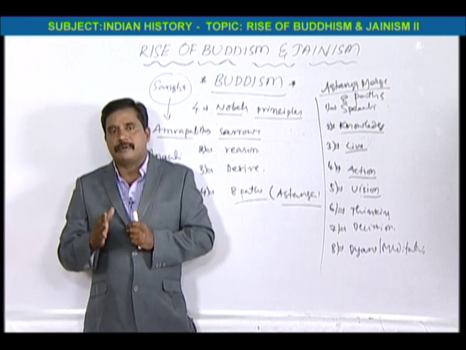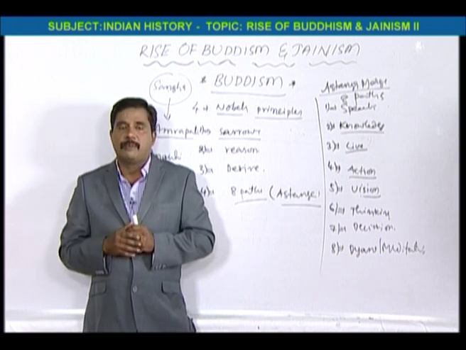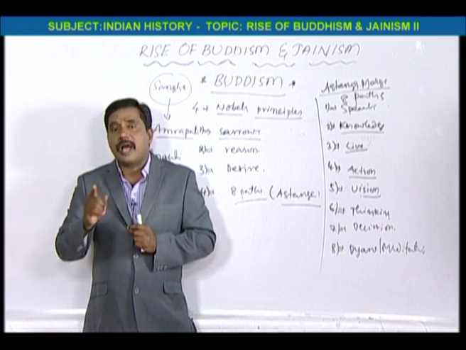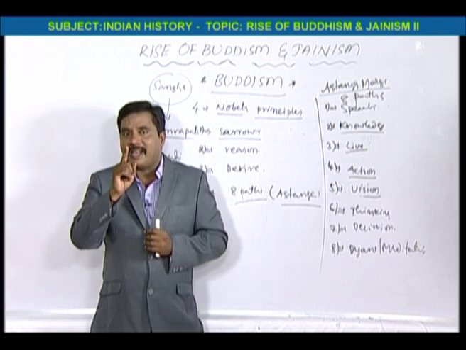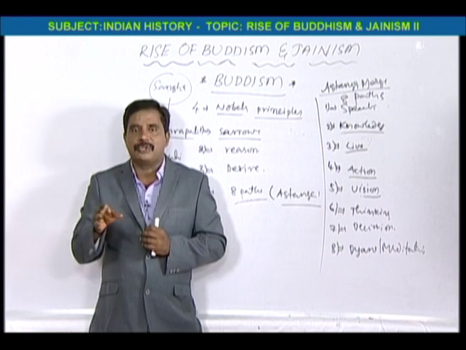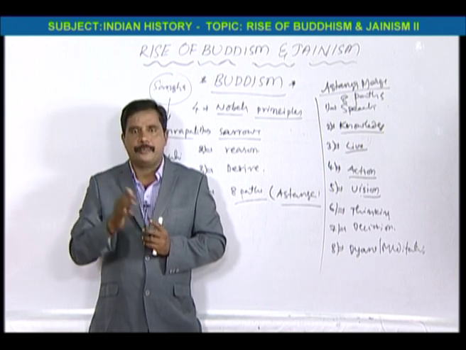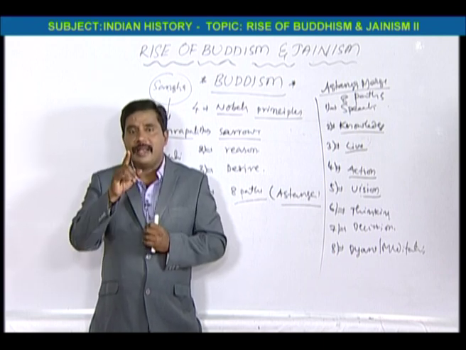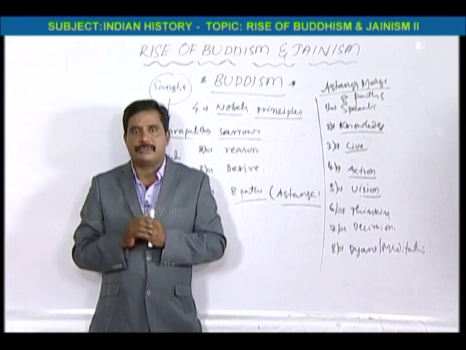For example, you see, one Bauddha bhikshu is there. He should have 2 pale yellow dresses. And he should have a bowl, and he should have 1 needle and 1 thread. So these are the materials the Bauddha bhikshu should have: 2 pale yellow dresses, light yellow, a begging bowl, and a needle and thread. Whenever the clothes are tearing, he has to stitch himself only.